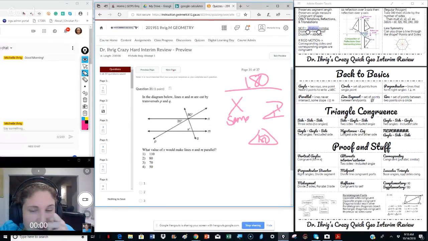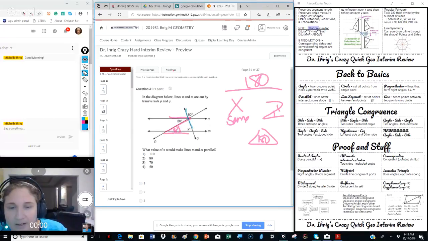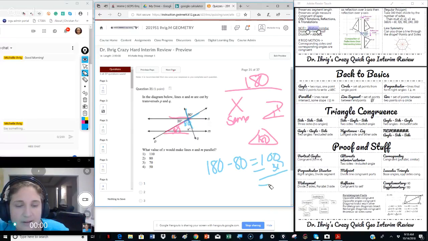Okay, so we could do a couple things. We could do a z here, and that would make this 30. Alternate interior angles. We have our x here, which makes this 80. And then we know that a whole triangle is 180. So when we subtract that 80, it's 100. And then we subtract our 30, we get 70.